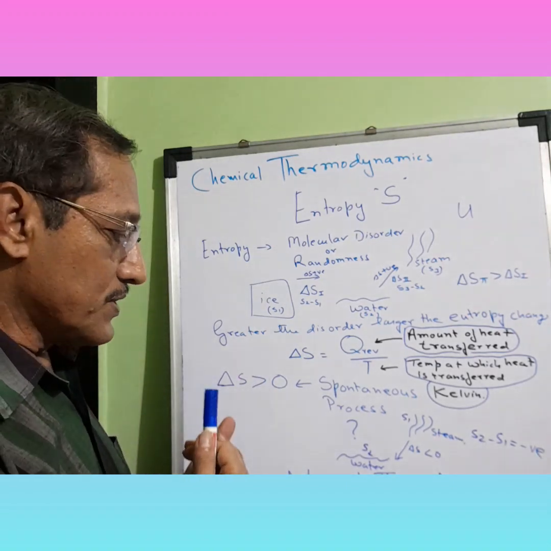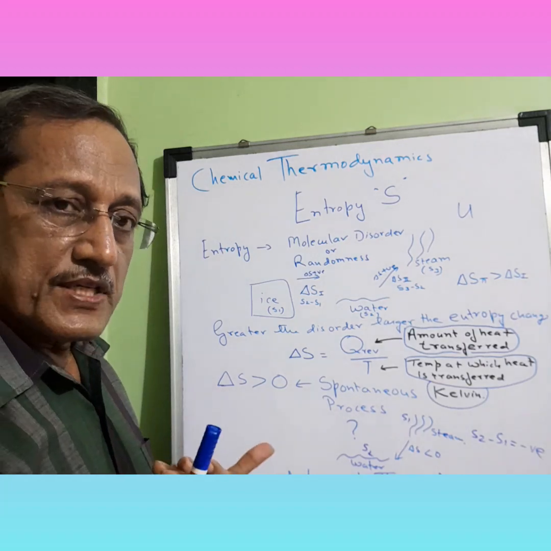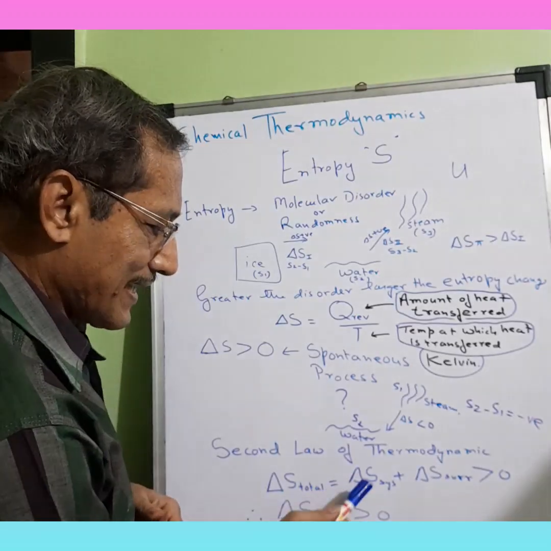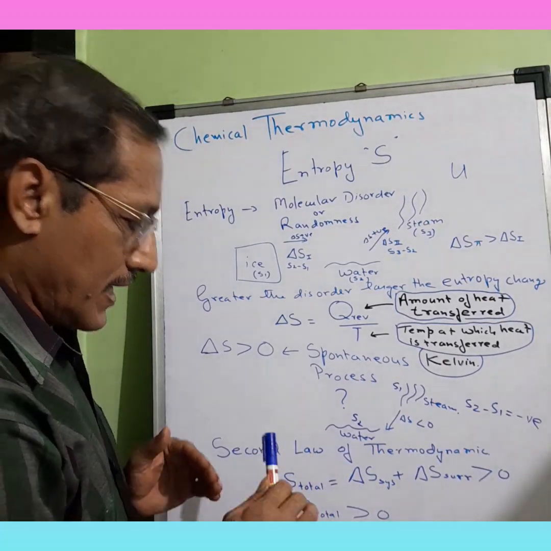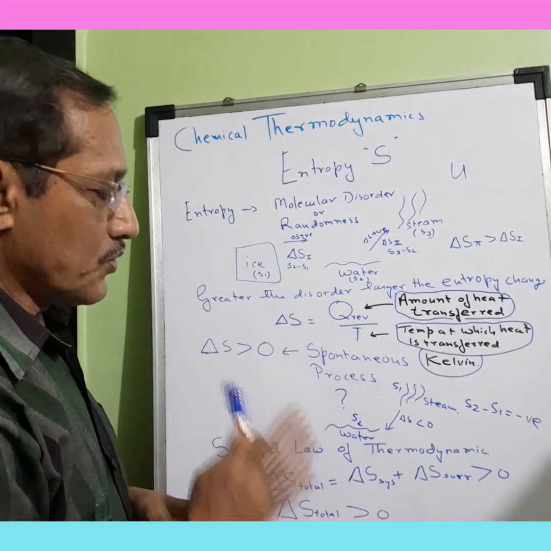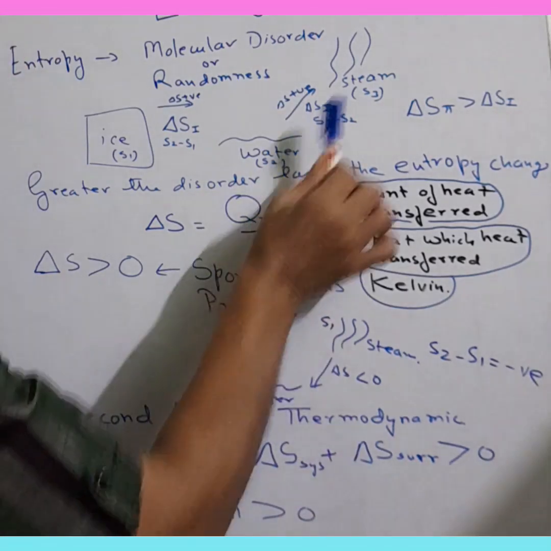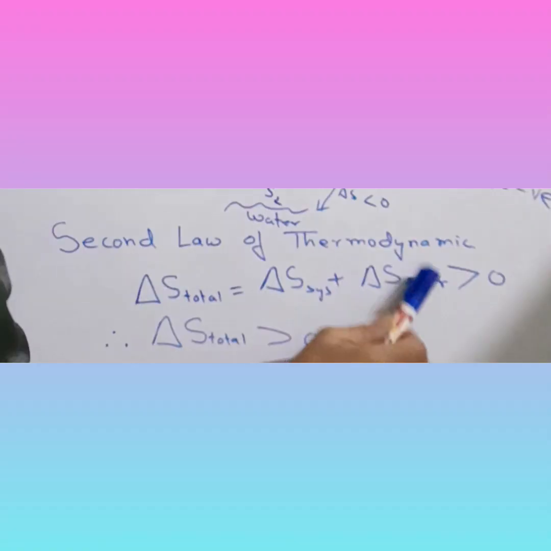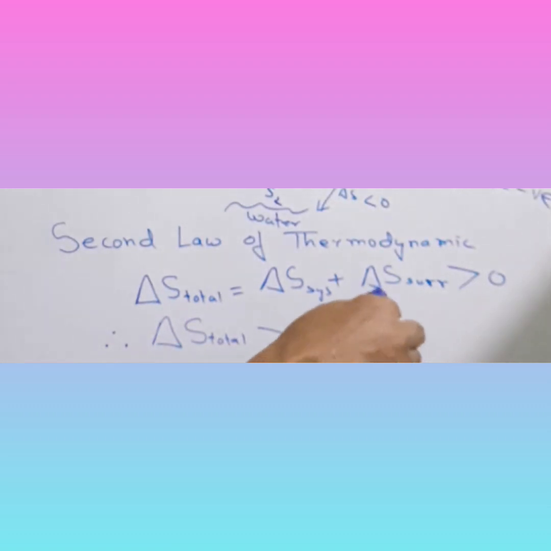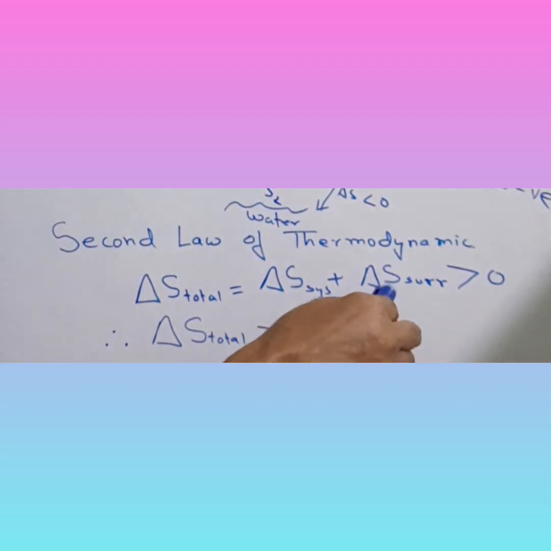Then, to our rescue comes the second law of thermodynamics. What does the second law say? Let me explain this first and then come to the law. Delta S total, that is the entropy change, is equal to the entropy of the system plus the entropy of the surrounding. So we introduce another term called the entropy of surrounding.